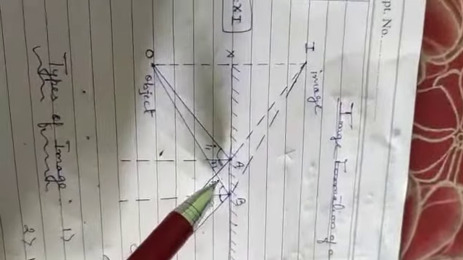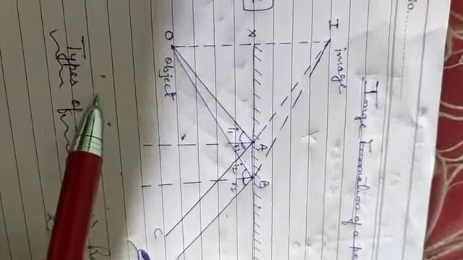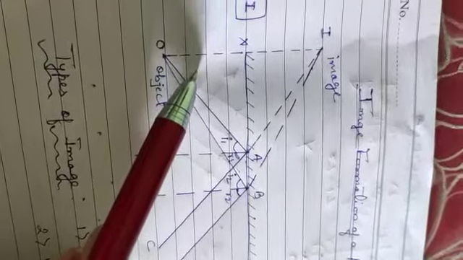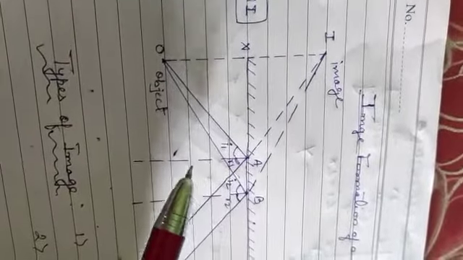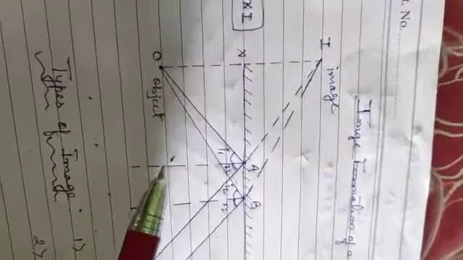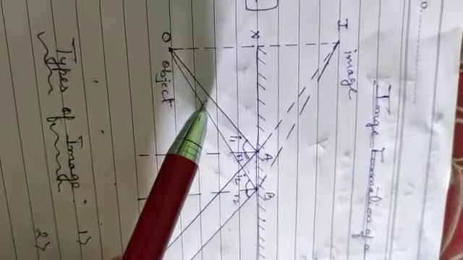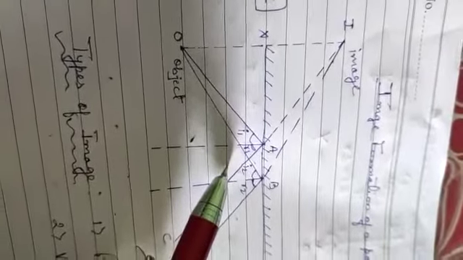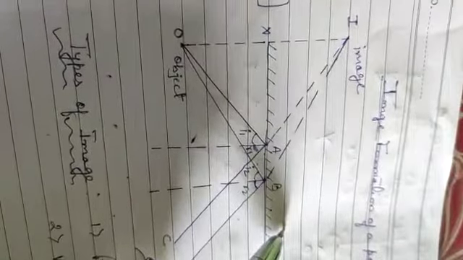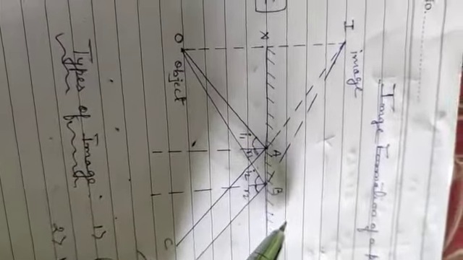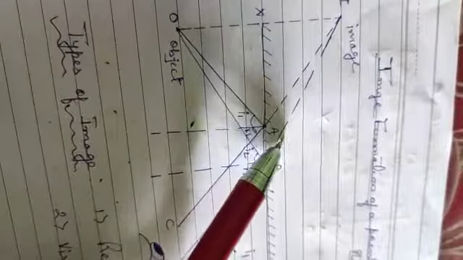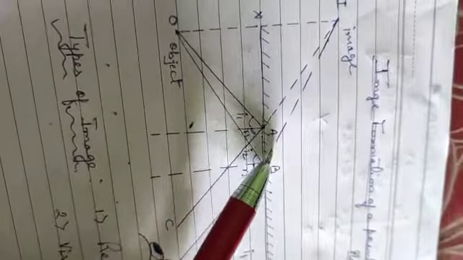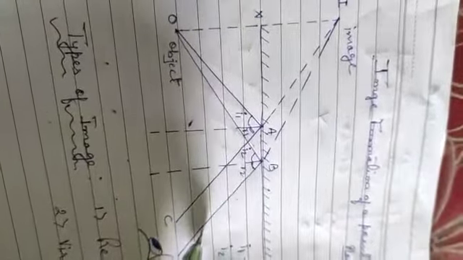The rays starting from O travel in all directions. For our convenience, we will consider only two rays, say OA and OB. This is OA, one ray, and OB is another ray. These two rays strike the mirror surface at positions A and B. They will then proceed in the directions AC and BD. These are the reflected rays, children. These are the two incident rays, and these are the reflected rays, AC and BD.